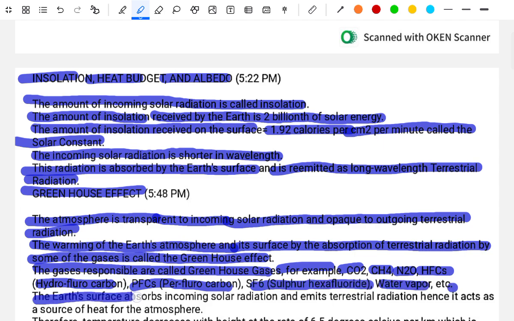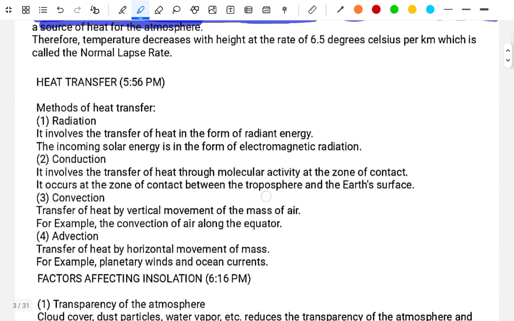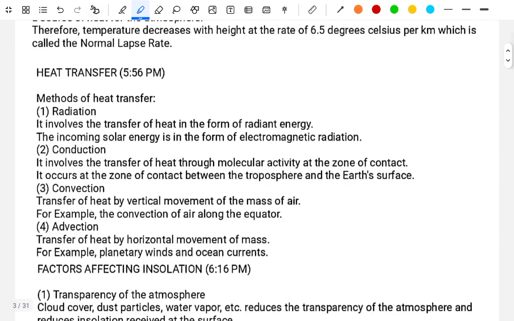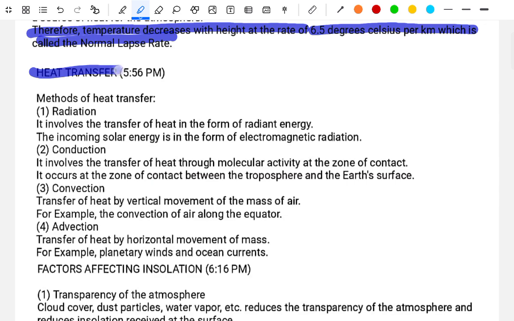The Earth's surface absorbs incoming solar radiation and re-emits terrestrial radiation, hence it is called a source of heat for the atmosphere. Therefore, the temperature decreases with height at the rate of 6.5 degrees Celsius per kilometer, which is called the normal lapse rate. Heat transfer. Methods of heat transfer.